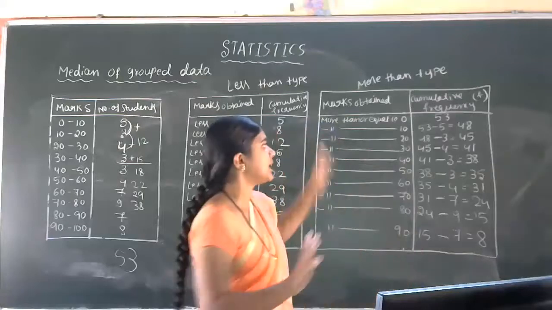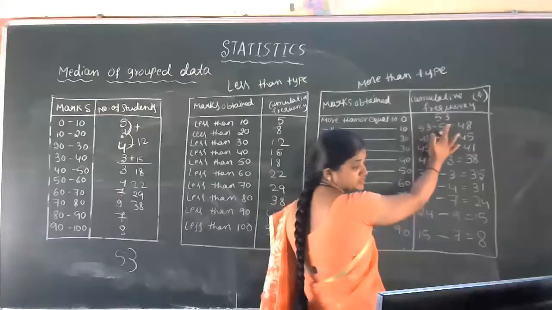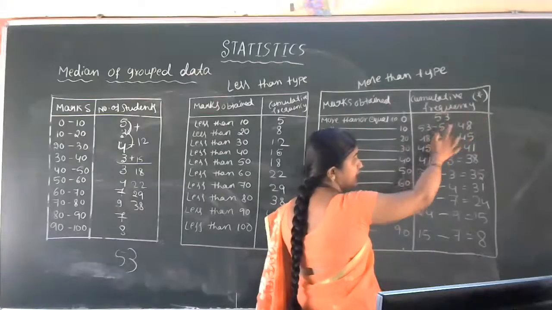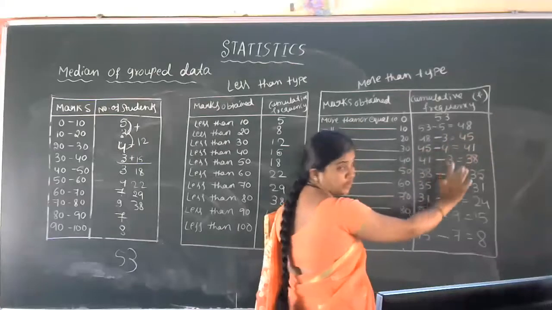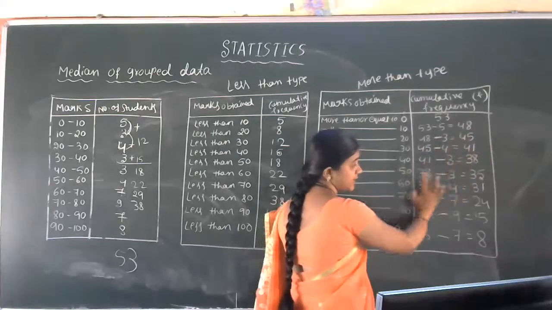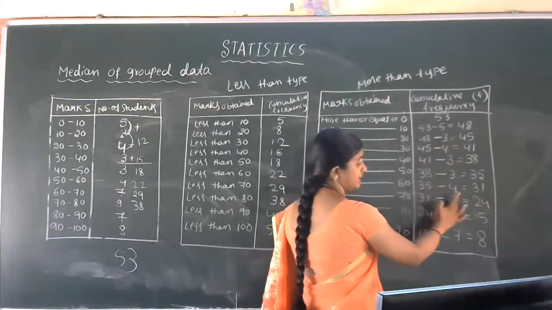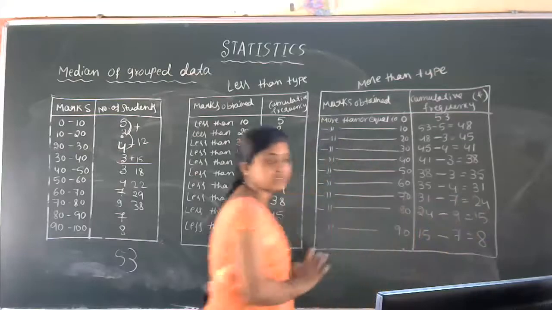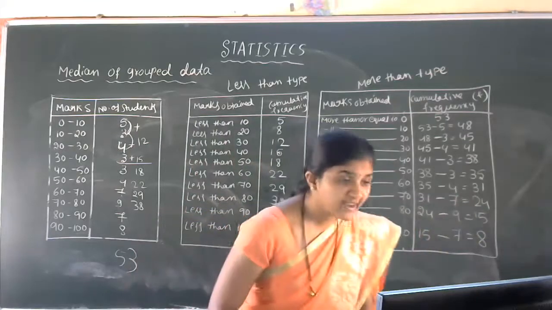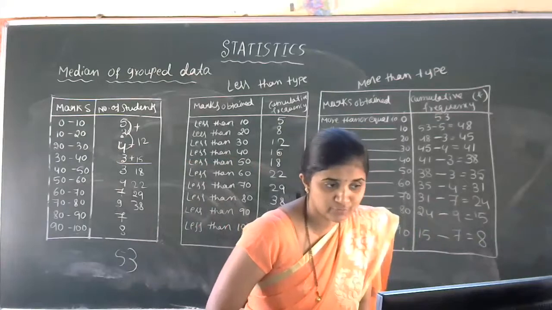Okay, so more than type: first 53, then 53 minus 5, first group. Then 48. 48 minus 3, 45. 45 minus 4, 41. 41 minus 3, 38. 38 minus 3, 35. 35 minus 4, 31. 31 minus 7, 24. 24 minus 9, 15. 15 minus 7 is equal to 8. Got the idea of this one, students? This is the more than type cumulative frequency distribution.